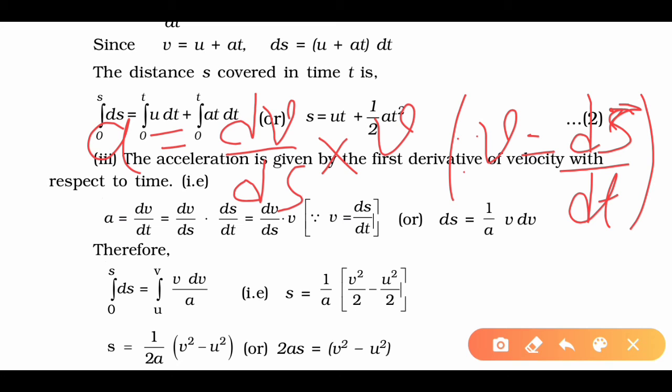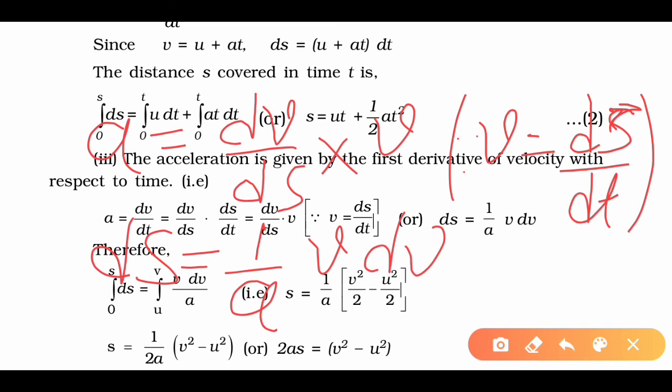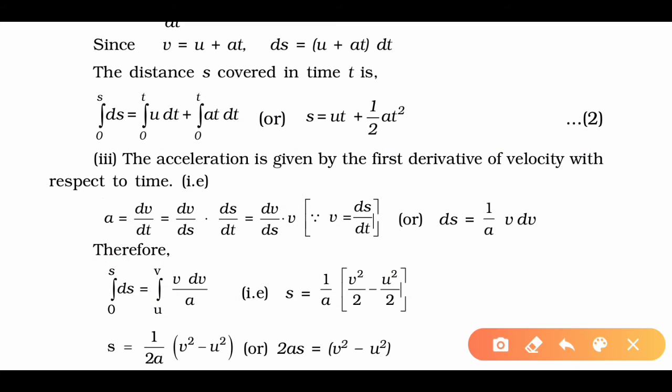Okay, now again from this equation we could get the value of ds is equal to 1 upon a, v dv. Now we will integrate this equation. Okay, so integrating this equation, we will put ds equals v dv upon a.